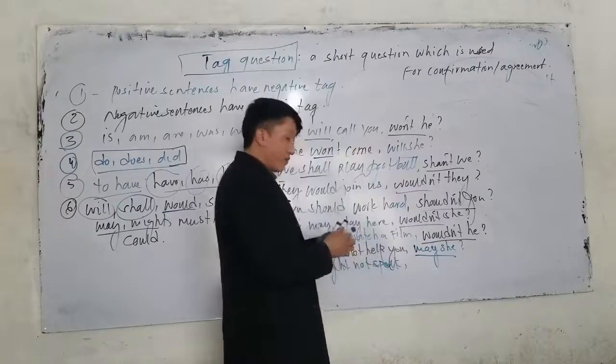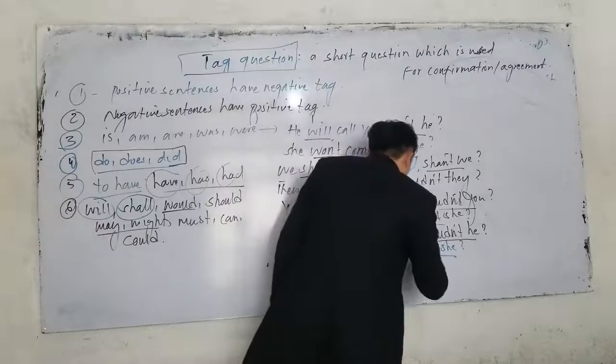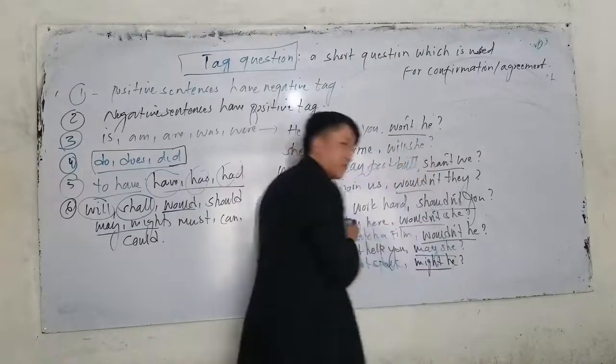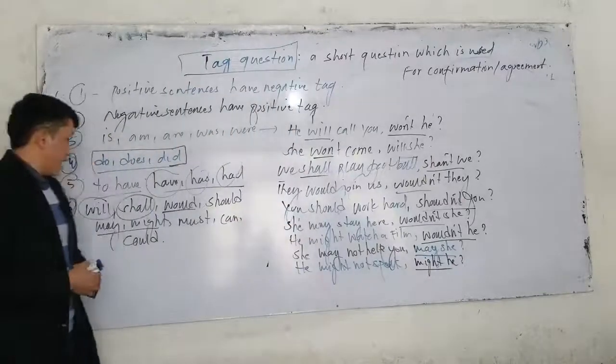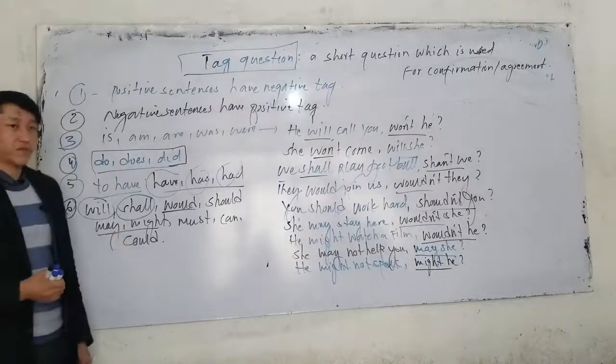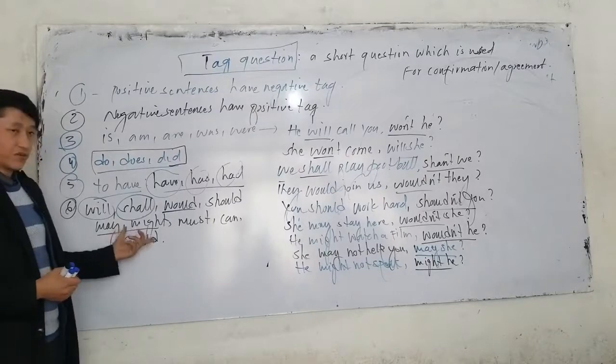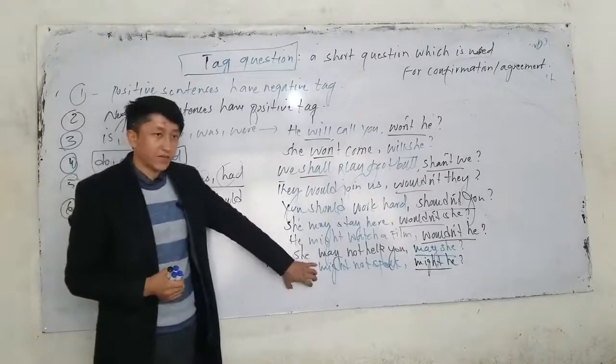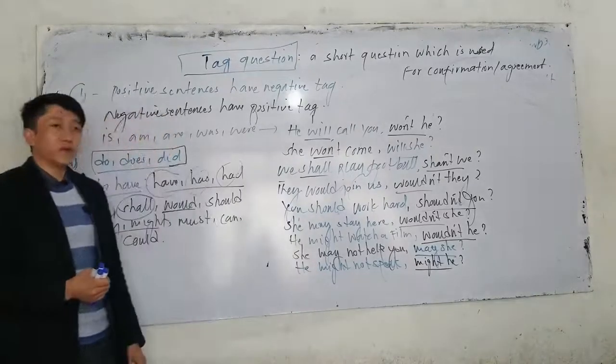What is the tag question? He might not speak. We can say might he. Did you understand this one? So if may and might are used in positive sentences, the tag question should be would. But if they are used in negative forms, the tag question could be may or might.